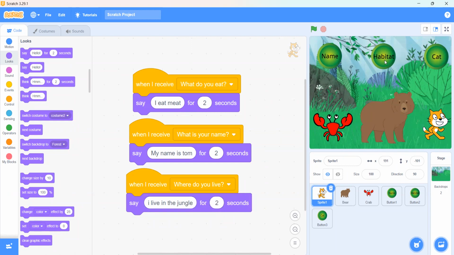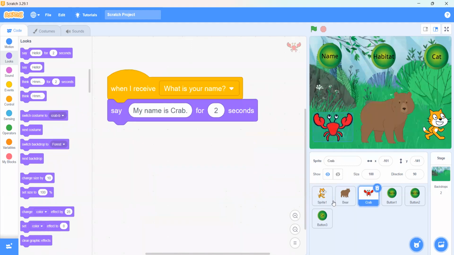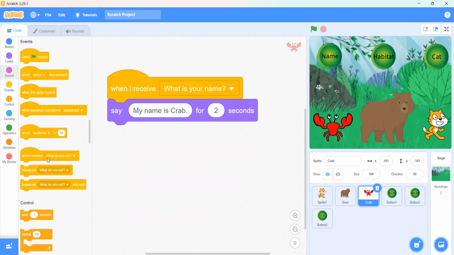So when we click on this habitat, the bear will say I live in China, the cat will say I live in the jungle, and the crab, when I receive where do you live, it should say I live in the sea.